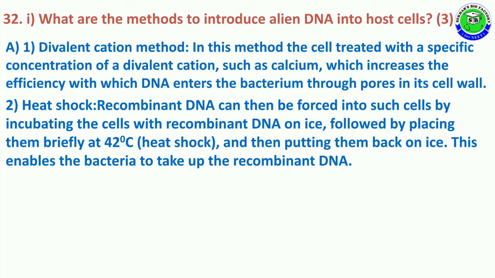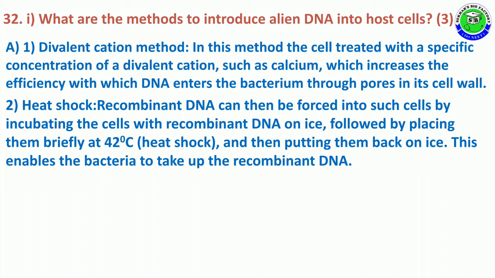The second method is the heat shock method. In this method, the recombinant DNA can be forced into such cells by incubating the cells with the recombinant DNA on ice, followed by placing them at 42 degrees centigrade, and then putting them back on ice.